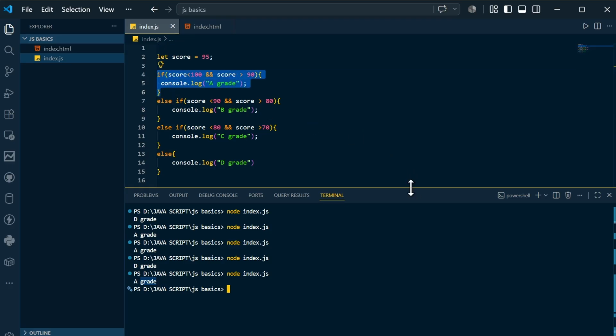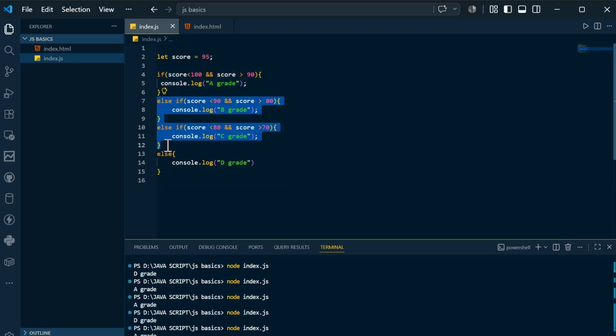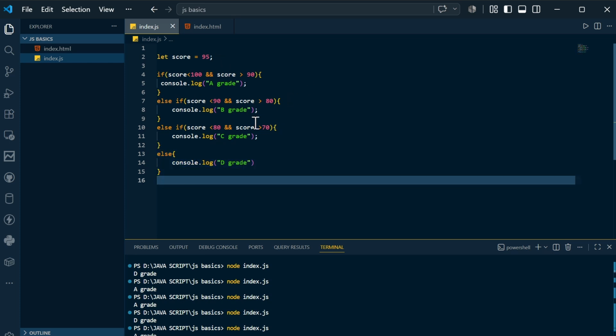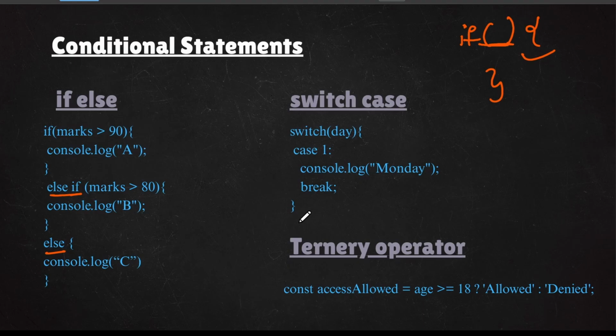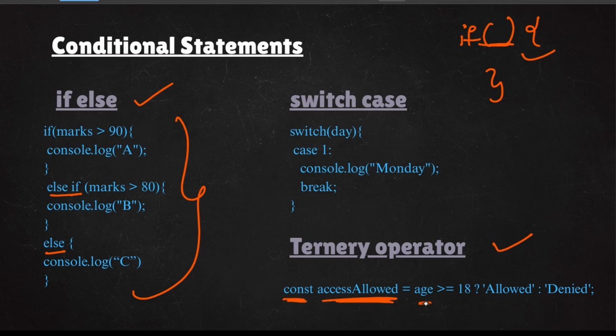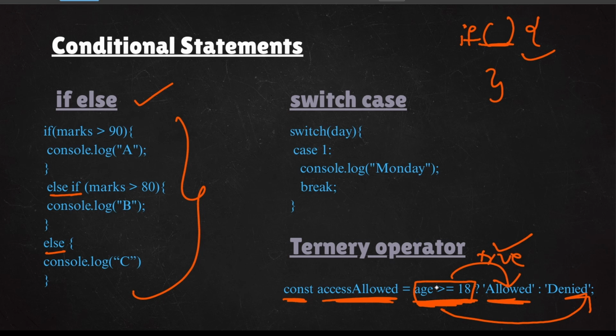So in this fashion, you can use as many else if statements in between as you want, and finally you can use the else statement. So these are the conditional statements. I hope you understood what is if, else or else if statements. This is the simple stuff that I have explained up to now. And I hope you got the ternary operator also, which I explained before, which is the const, and this is the variable name, which is your age. This is the condition. If this condition is satisfied, this will be taken. If this condition is not satisfied, then this will be considered. If this is true, this will be taken. If this is false, this will be taken.